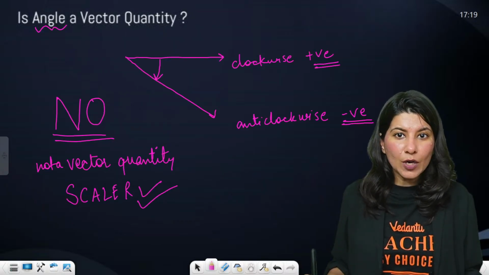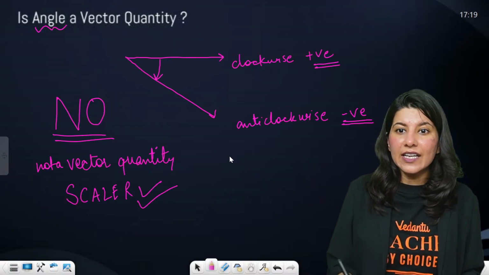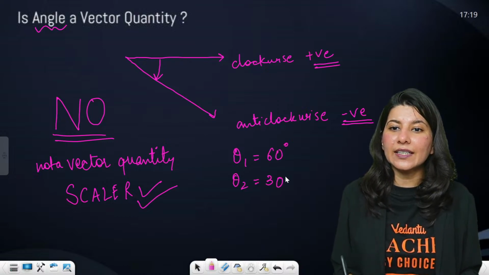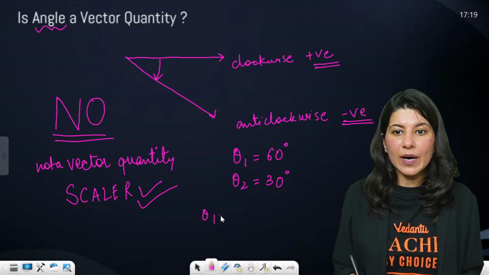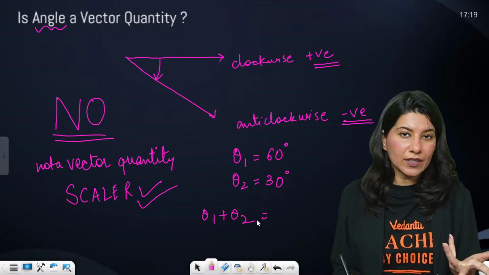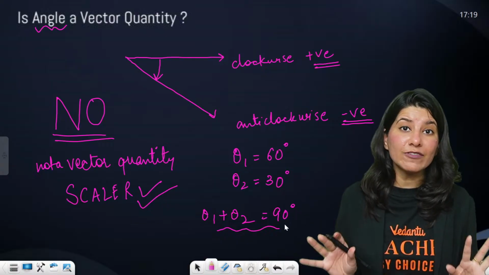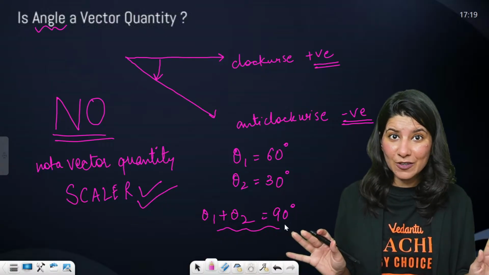But in angle, what happens then, ma'am? In angle, if I tell you theta 1 is 60 degree, just tell me theta 1 plus theta 2 will give you what? 60 plus 30, that is 90 degrees. So it is following normal laws of mathematics. It is not following vector law.